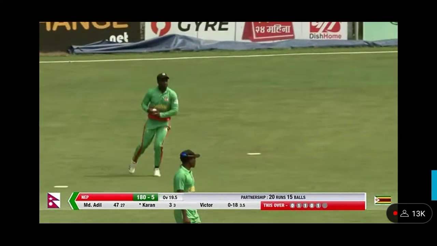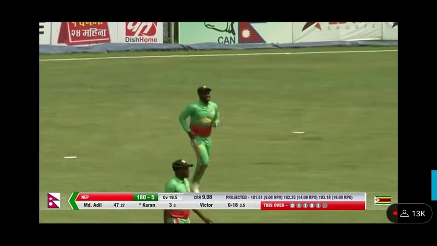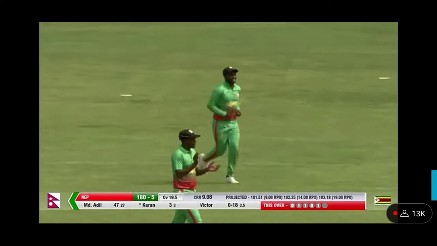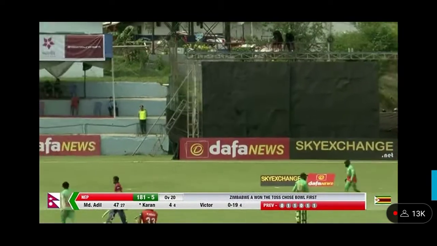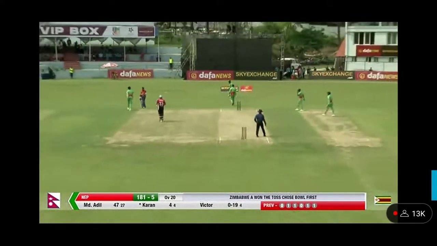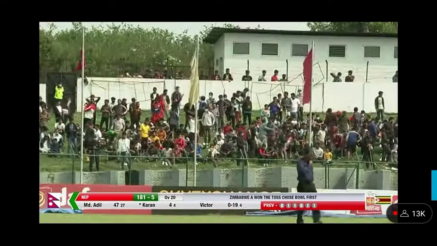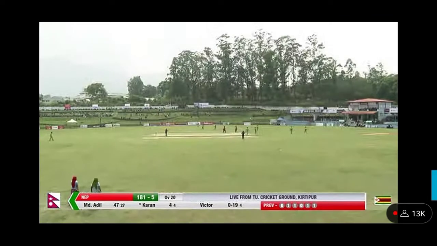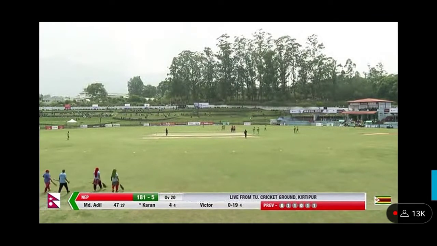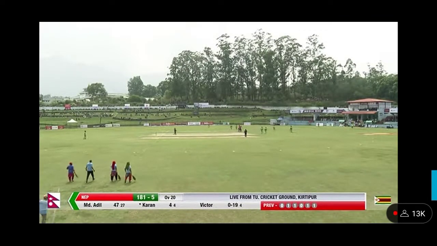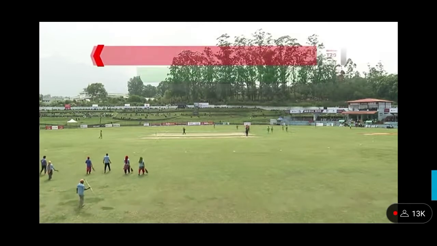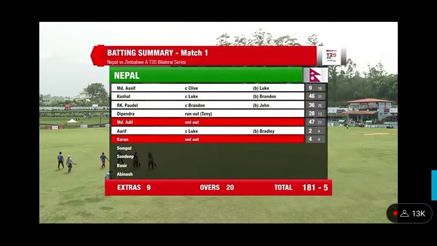And a slightly tame end to the innings, most unlike Karan KC to not find at least 1 or 2 boundaries. He was kept to just a run a ball, and maybe at the halfway stage it feels a little bit like honours even. I think Nepal will have wanted maybe 10 or 20 more, and Zimbabwe A maybe will have wanted to have restricted them a little bit more than they did after an excellent start with the ball. But at the halfway stage, I suspect it's right around par.